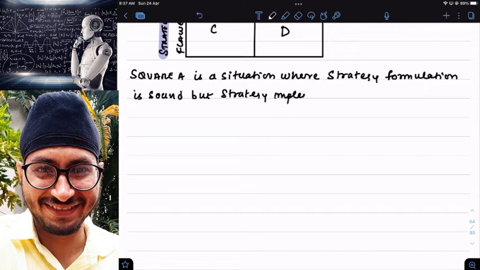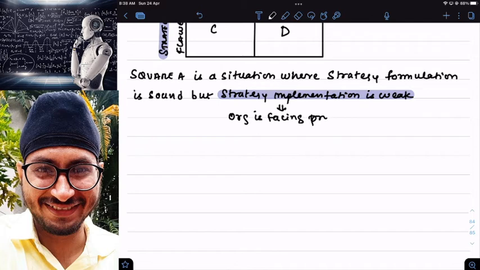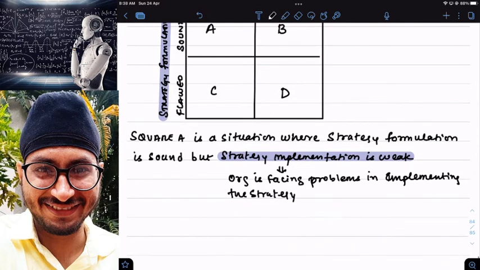Clear? The company is facing problems in implementation. It means the organization is facing problems in implementing the strategy. Clear? It is able to formulate a strategy. Formulation is not a problem in square A. The problem is in implementation. They are able to formulate the strategy properly, but they are unable to implement.